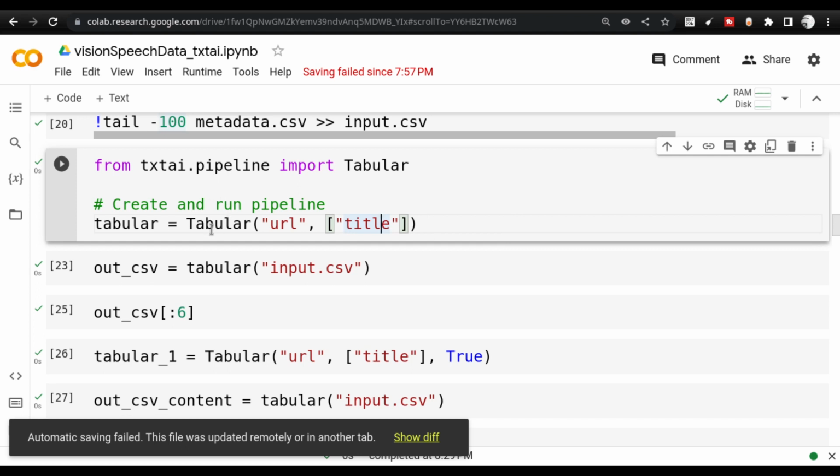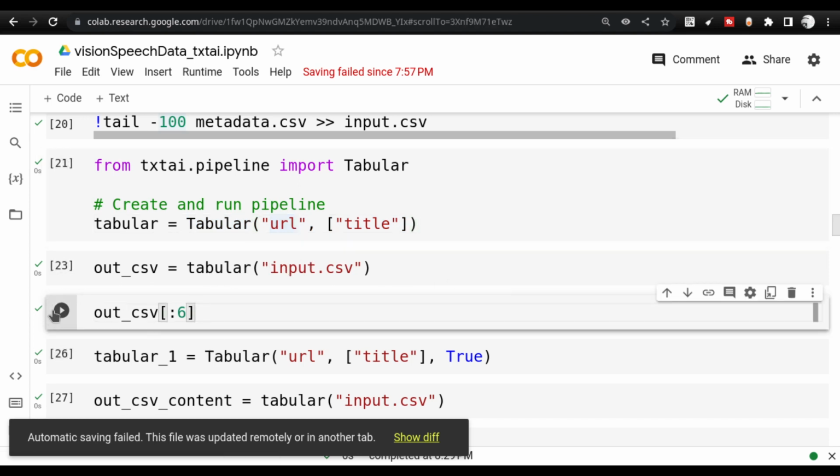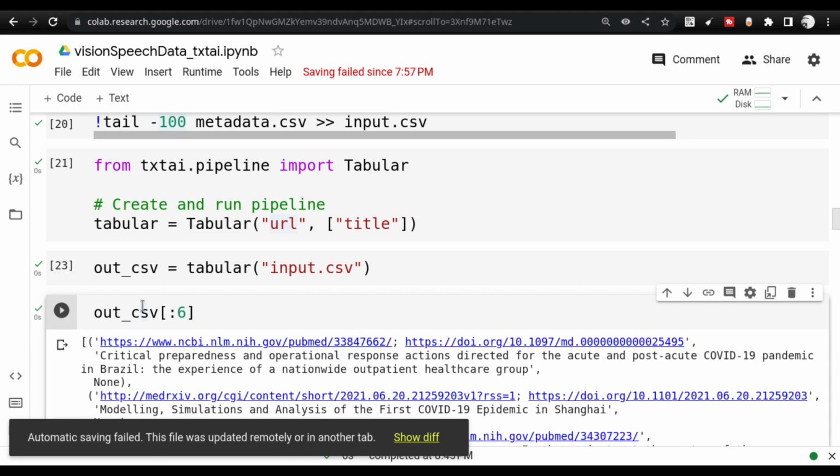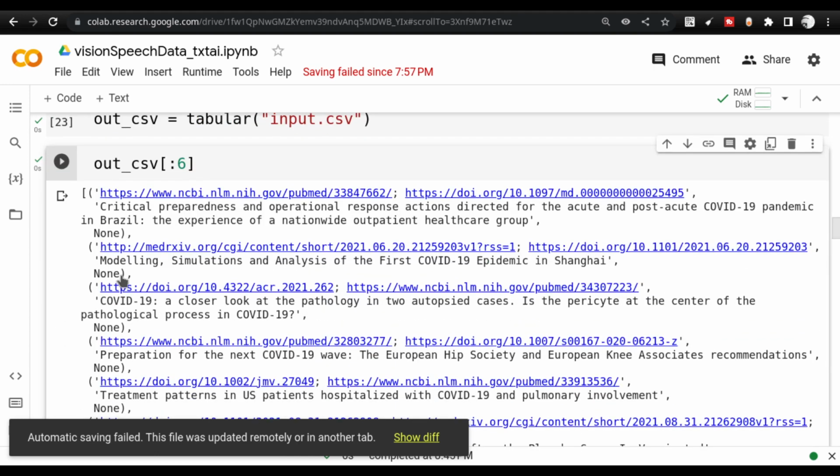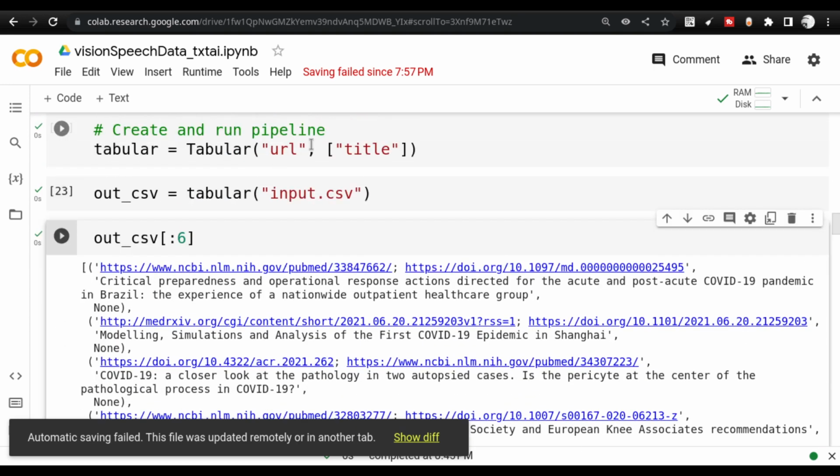So for the tabular pipeline, when we initiate it, we give these columns ahead of time. Then once you initiate the tabular pipeline, you give the input CSV. Once you do this, you get the output like this. The rest of the columns get removed. Only the columns that you're asking for, that is URL and title, will be provided as an output.